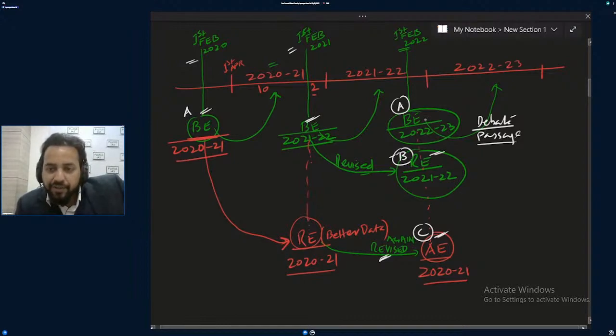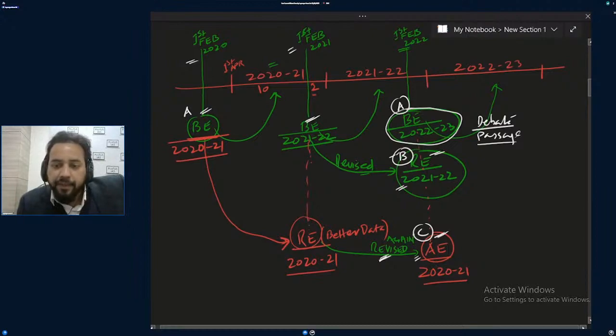So all data which government is presenting will be debated. Okay, this will be debated, but this will also be presented in parliament. A, B, C all will be presented, but the debate will take place on A, the budget estimate. Yes or no? In budget session of the parliament.